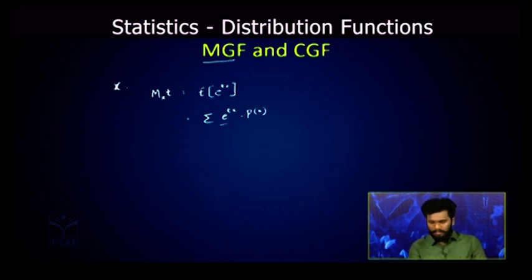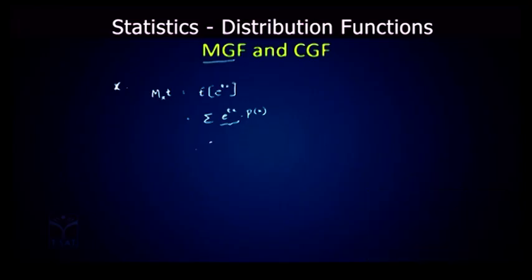Now when you expand this e power tx, it becomes summation 1 plus t into x by 1 factorial plus t into x whole square by 2 factorial and so on, into p of x.